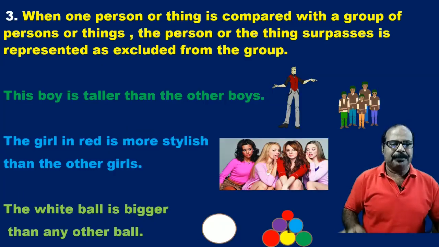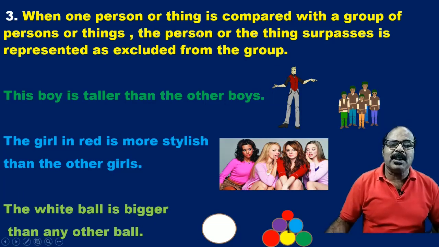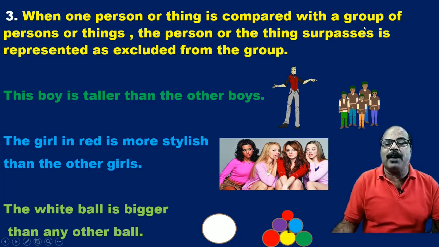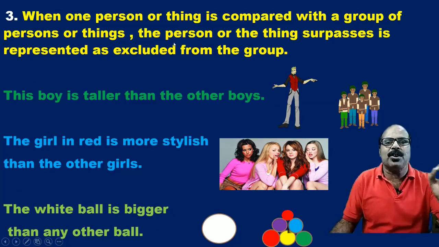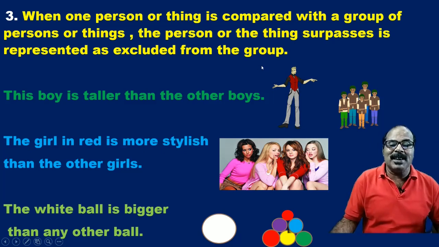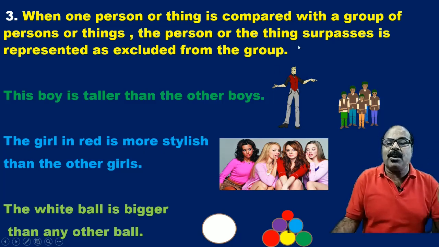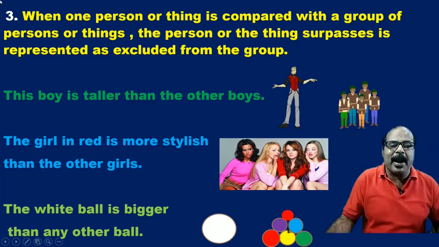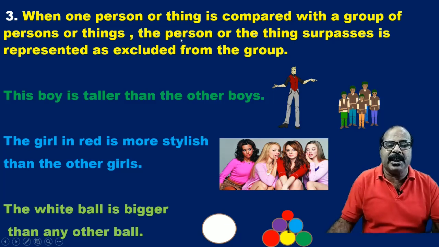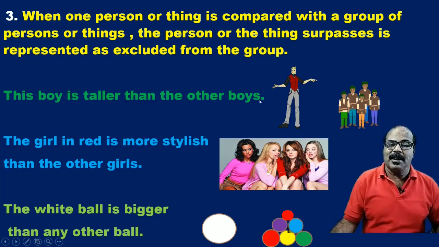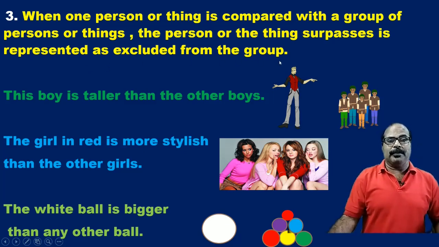Next one: when one person or thing is compared with a group of persons or things, that is, comparison is made between an individual and a group, the person or the thing that surpasses is represented as excluded from the group.